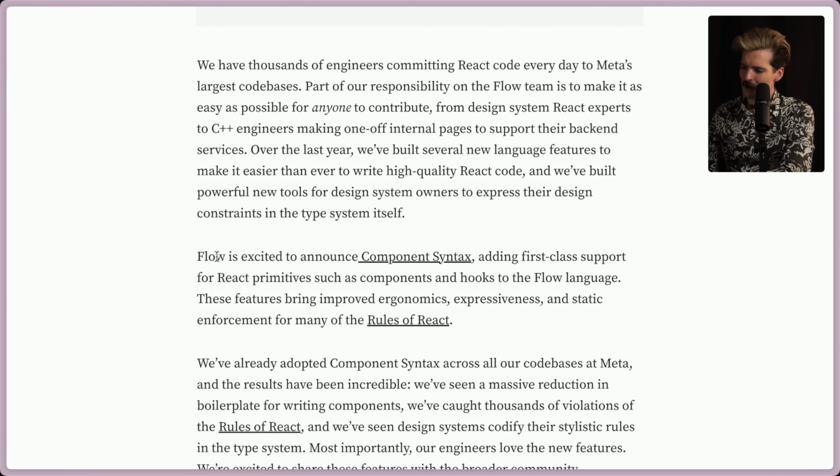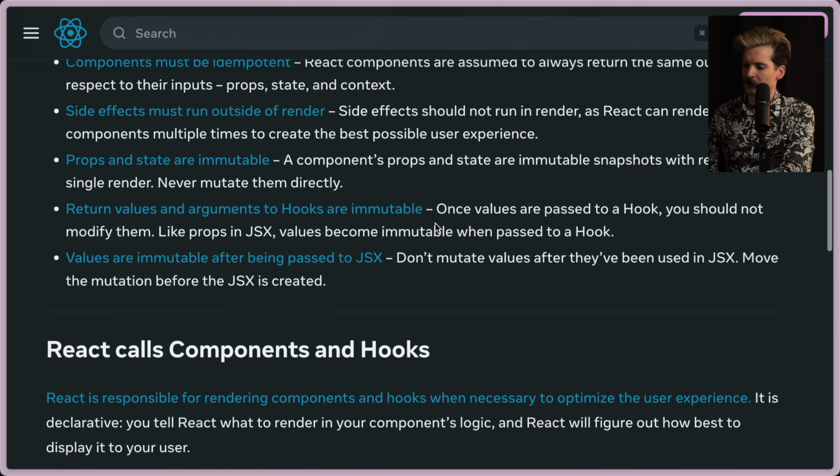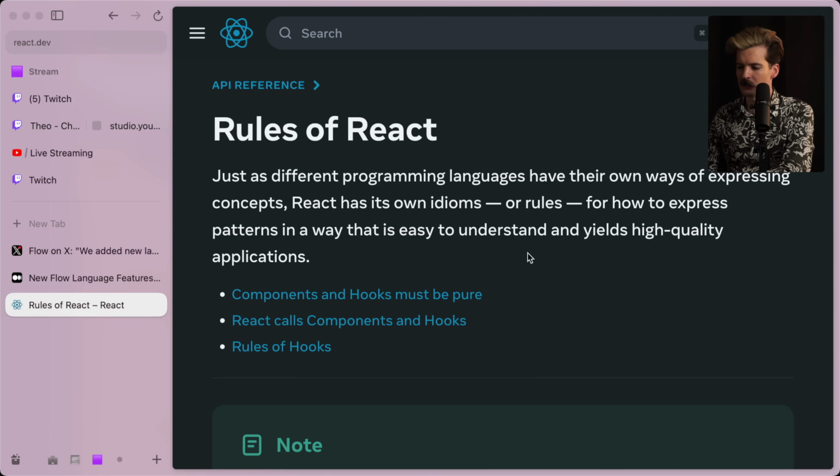It's really cool. Flow is excited to announce component syntax, adding first-class support for React primitives such as components and hooks to the Flow language. These features bring improved ergonomics, expressiveness, and static enforcement for many of the rules of React. They've been updating and really refining this rules of React page. They actually, if I recall, have a full blog post deep dive planned as well.